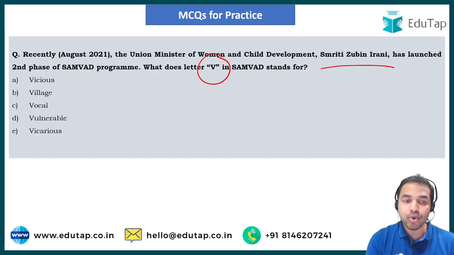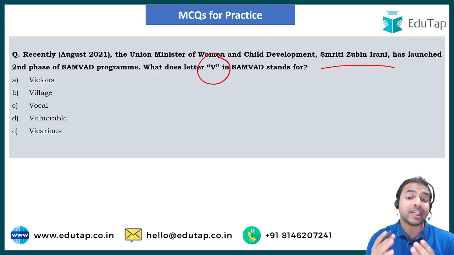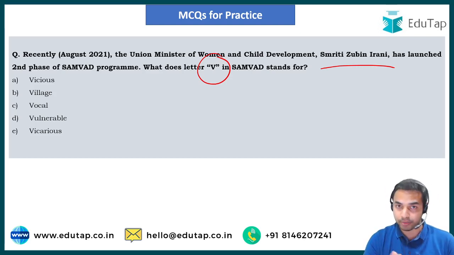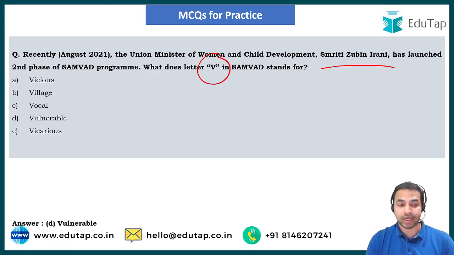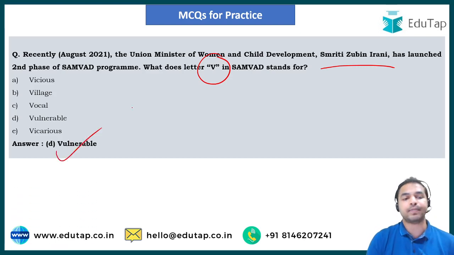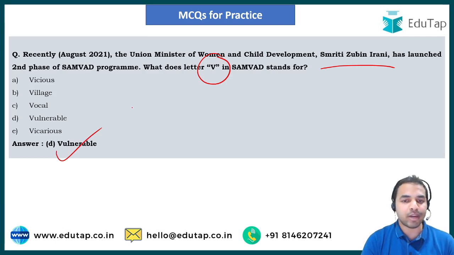So guys, here you are required to tell me in the comment section below what V stands for in Samwat, and the options are vicious, village, vocal, vulnerable, and vicarious. And guys, as per our discussion in today's session, the right answer to this particular question is option D, vulnerable. So I hope that this thing is very much clear to all of you.